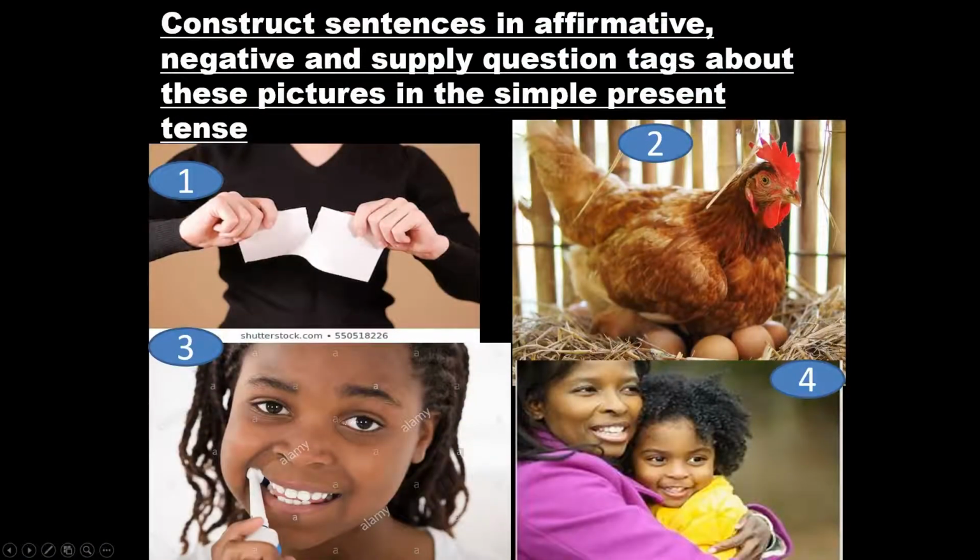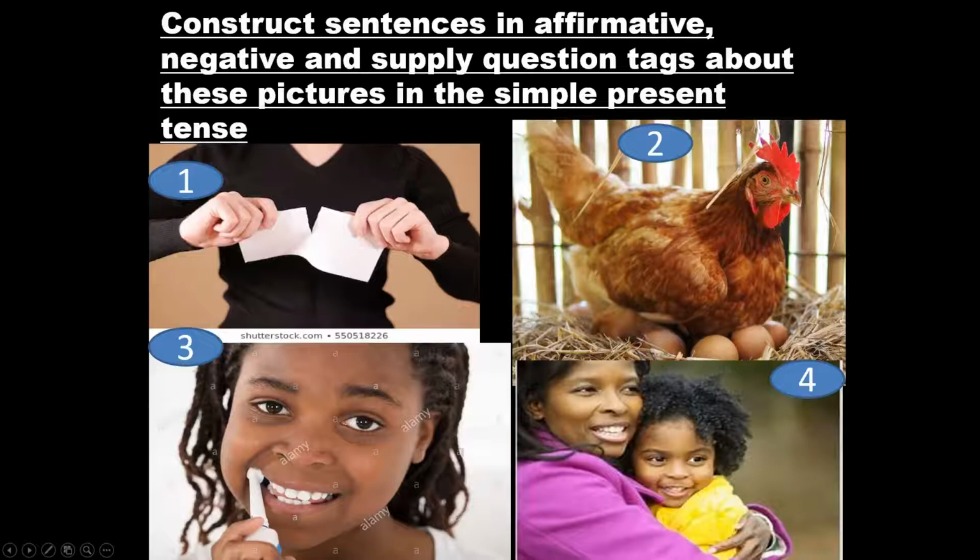Now we are going to construct statements. We are going to construct sentences about these pictures in the simple present tense, and then we are going to supply question tags. Picture 1. He tears a paper. Question tag: doesn't he? Then picture 2. A hen lays eggs. That is an affirmative statement. Question tag will be, doesn't it?